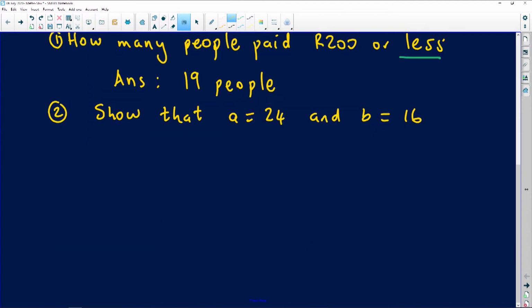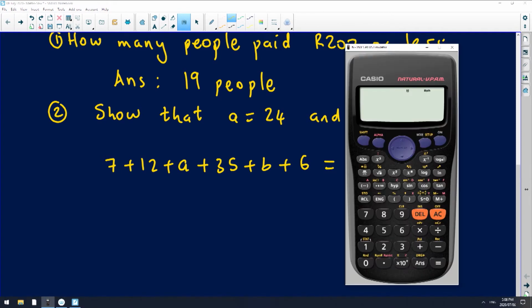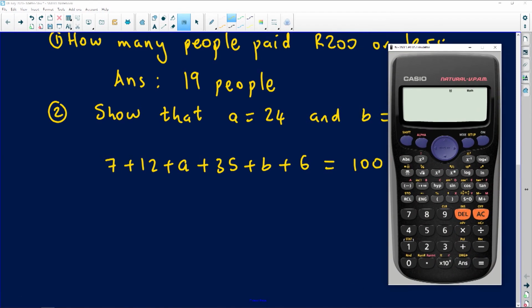So we know that 100 people participated. That means when you have 7 people, you add 12 people, you add A people, you add 35 people, you add B people, and then you add 6 people. All these people that participated in the survey must amount to 100 in total. Now you go and fetch your calculator, which is an instrument, not a monument, so you should use it. Then I'm going to add all the values. I'm going to add 7 with 12, and then add that with 35, and also add that with 6, because those are ones that we can add.